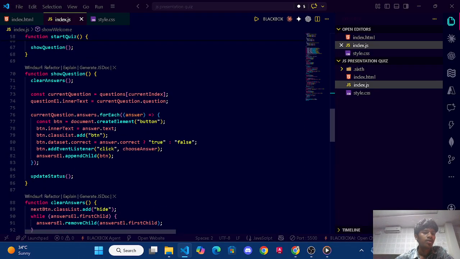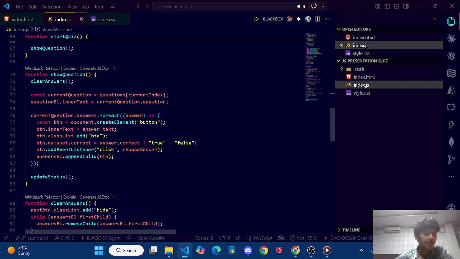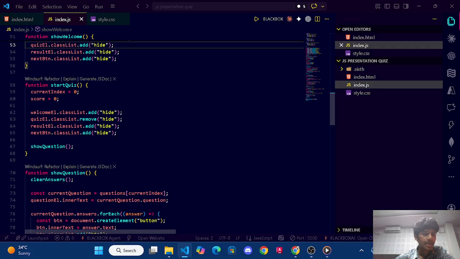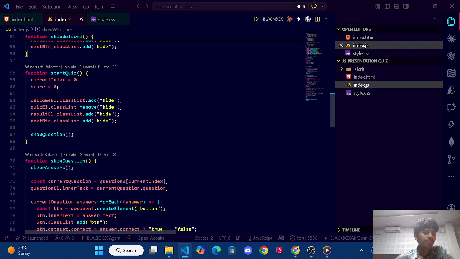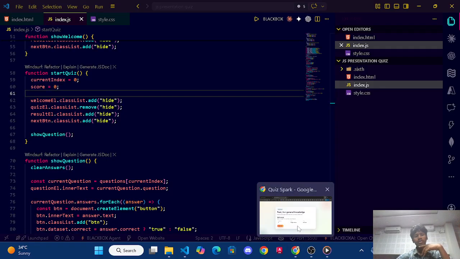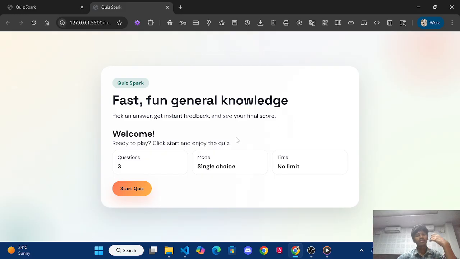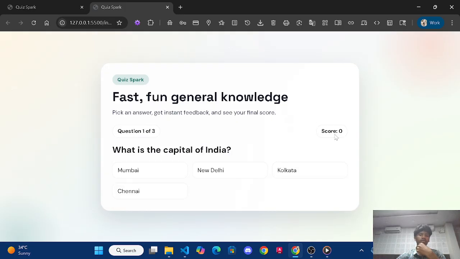Okay. So how will it be called? Downside. Okay, and where is start quiz, current index is equal to 0, score 0. As you can see, we didn't start anything, so you have a zero score.